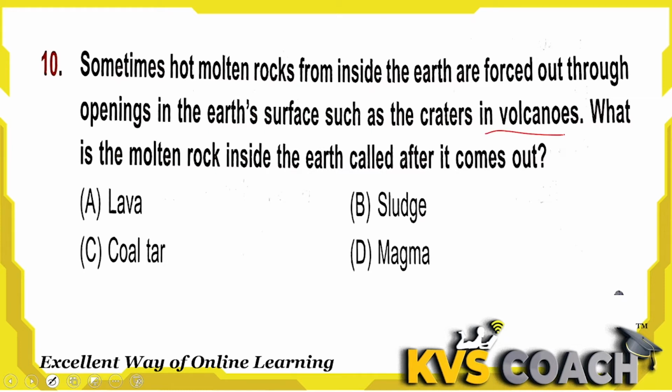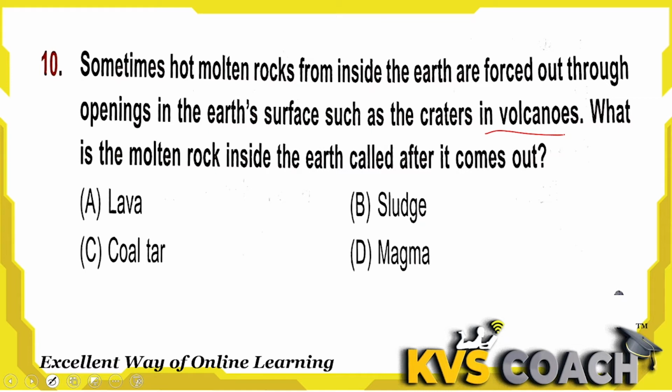Due to emission or explosion of gases, rocks or fragments or molten lava come out from a vent on the surface of earth. That is called a volcano. Okay, that comes from inside the earth. So which material, the molten rock inside the earth, is called what?